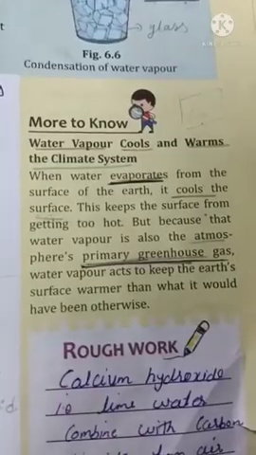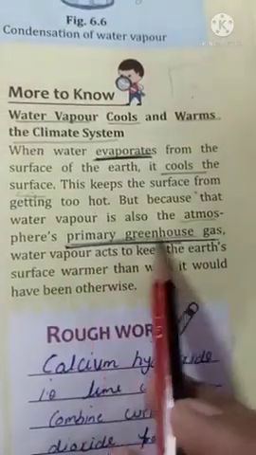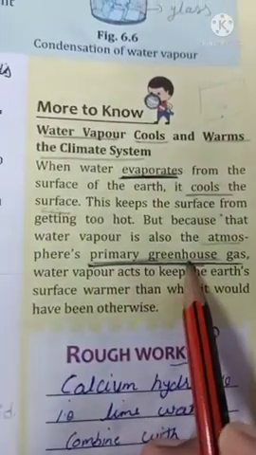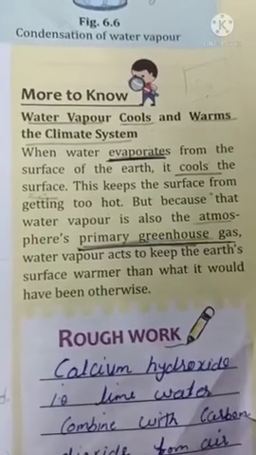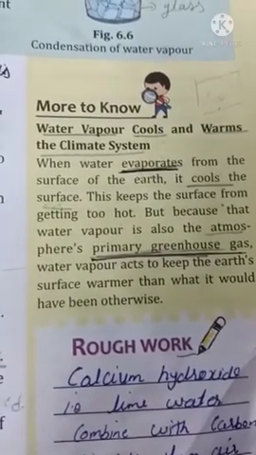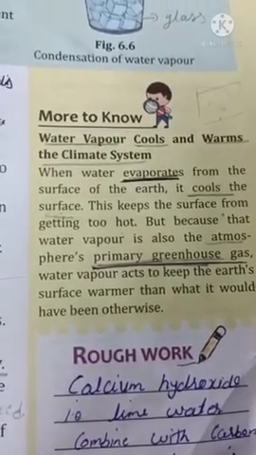Okay. Water vapor is also called a primary greenhouse gas. Why primary greenhouse gas? Because when water evaporates from the surface of earth, it absorbs all heat and therefore it cools the surface of earth. That's why it is a primary greenhouse gas.